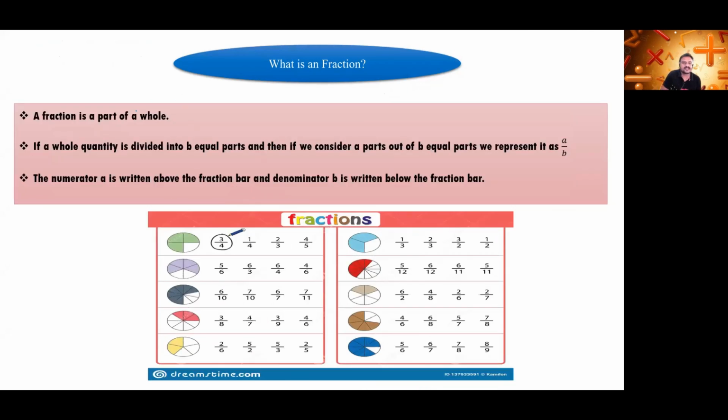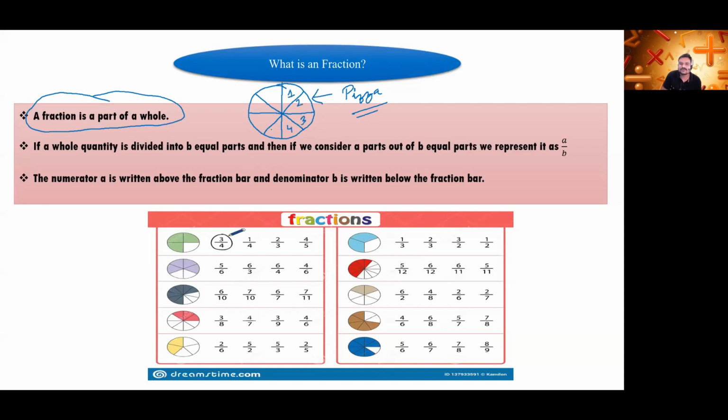Now, what is a fraction? A fraction is a part of whole. I have given you the example of pizza. Suppose this is pizza. Everyone likes pizza, so I am taking the example of pizza only for fractions. First, tell me how many parts are there in this circle, or this pizza. Count it. There are 8 parts.